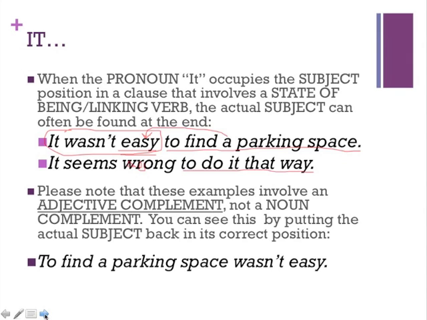So for example, if I moved to find a parking space in the position of it, now you notice that it becomes a little bit easier to recognize that this is actually the adjective complement of the sentence. Easy is now actually describing the process of finding a parking space.